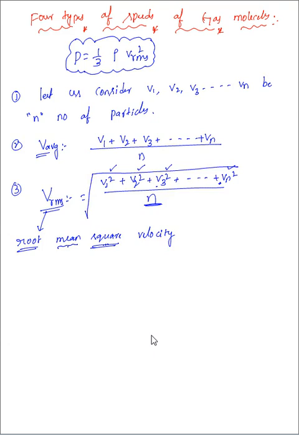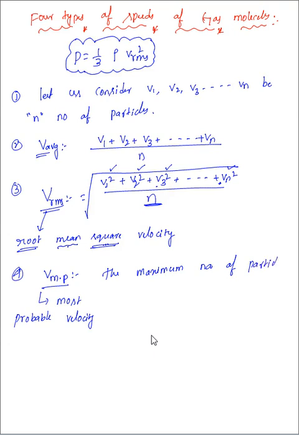Next, V most probable we have to calculate. Velocity of most probable. So most probable velocity. What is meant by most probable velocity? It means the maximum number of particles or molecules will have this velocity.